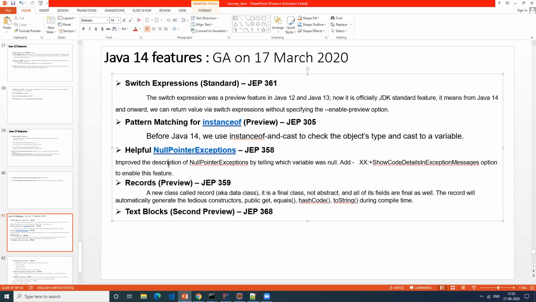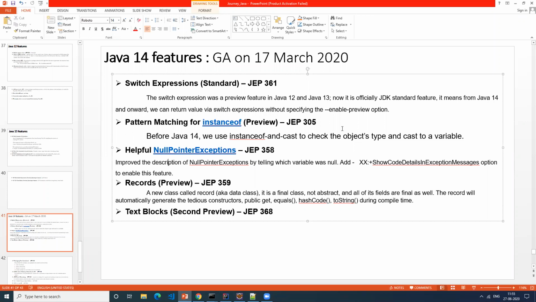Yes. Okay. So this is a new feature that Oracle has given. This helps to identify which object has the null pointer exception, which object gave the null pointer exception when we tried to use it. It gives one step further details about your null pointer exception.